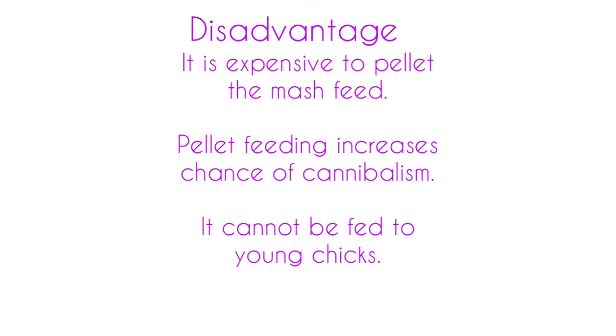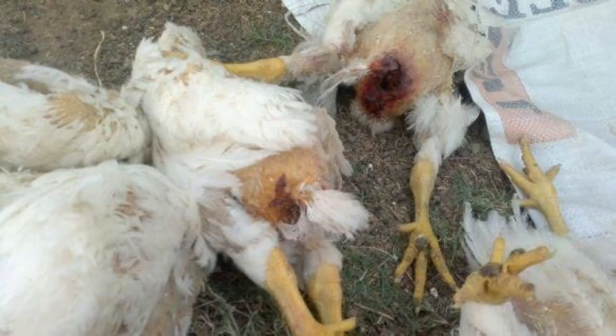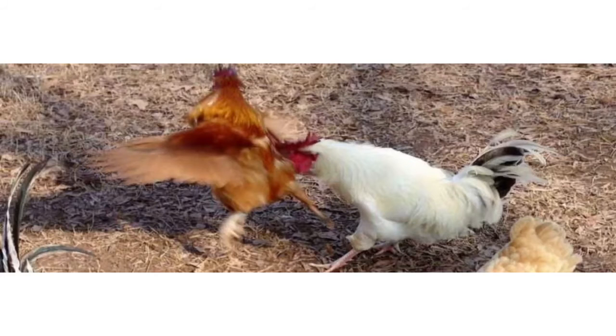Disadvantage of pellet is that it is expensive compared to the mash feed. Because of the larger size, it cannot be fed to the young chicks. Then there is a chance of cannibalism. Cannibalism means picking others, or picking the feathers or skin of another bird. So pellet feeding birds has an increased chance of cannibalism. That is about feed forms.